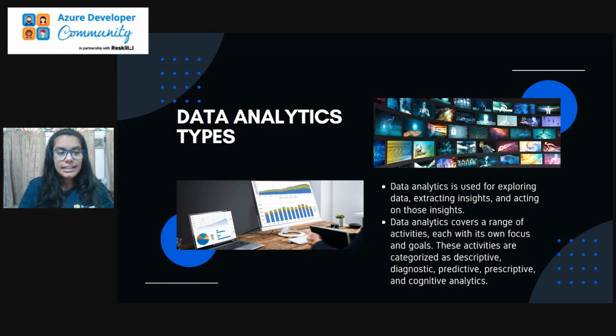So basically data analytics is the huge concept, the main concept over which we explore the data, get insights out of it, visualize it, and work over that data. But data analytics covers several activities, each of which has a unique process in itself. It is divided among several categories: diagnostic, descriptive, prescriptive, predictive, and cognitive analytics. So let's see one by one.